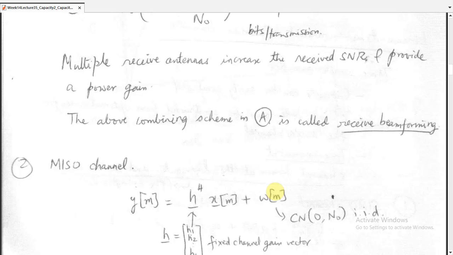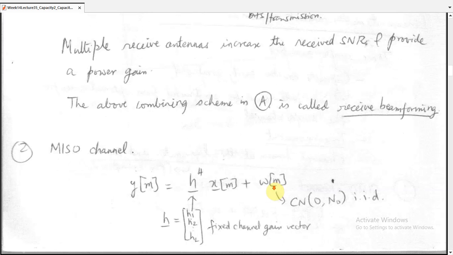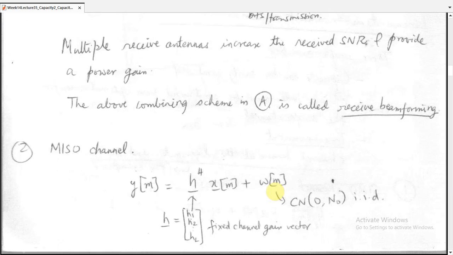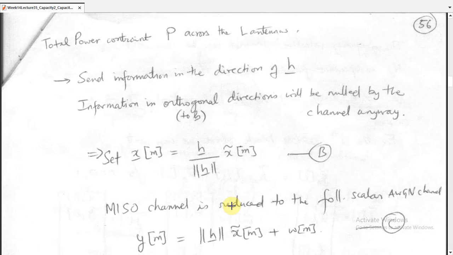Now we talk about transmit beamforming, which is applied to the MISO channel. MISO means multiple input single output channel. So y[m] would be equal to h Hermitian multiplied with the symbols that are being transmitted, plus w[m]. h is basically a fixed channel gain vector, because we are talking about Gaussian channels.